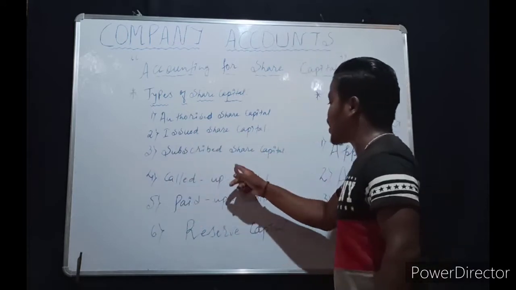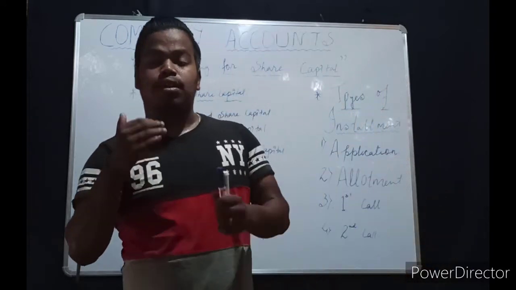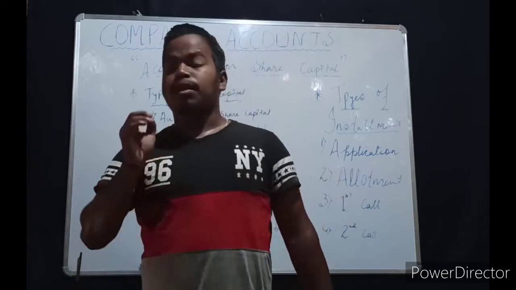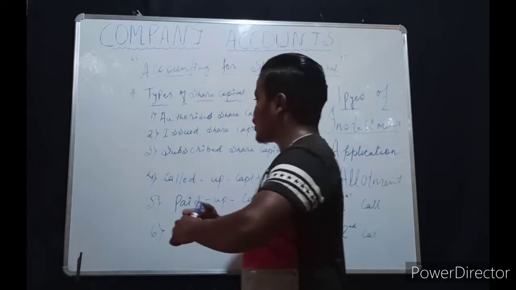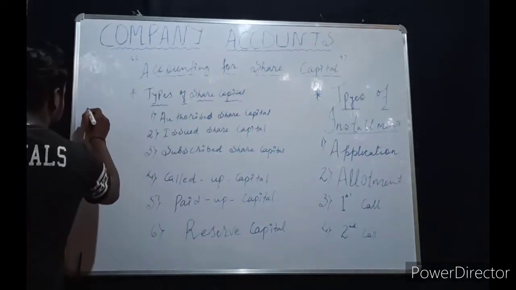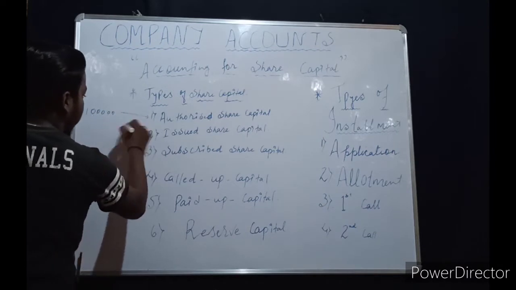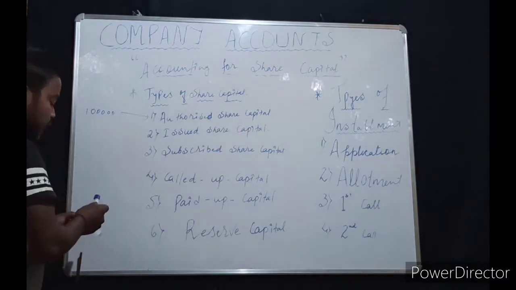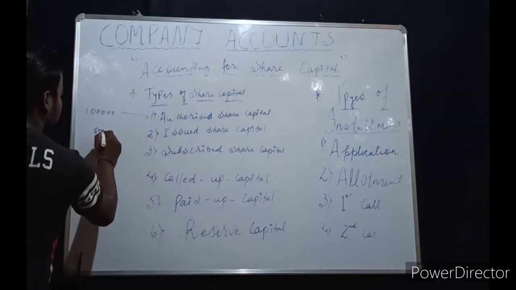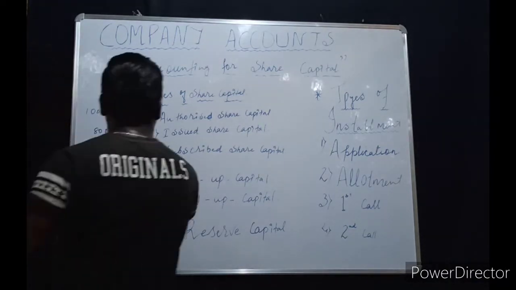Now subscribed share capital. Suppose the company needs 1 lakh capital, that is authorized share capital. They have issued 80,000, that is issued share capital.